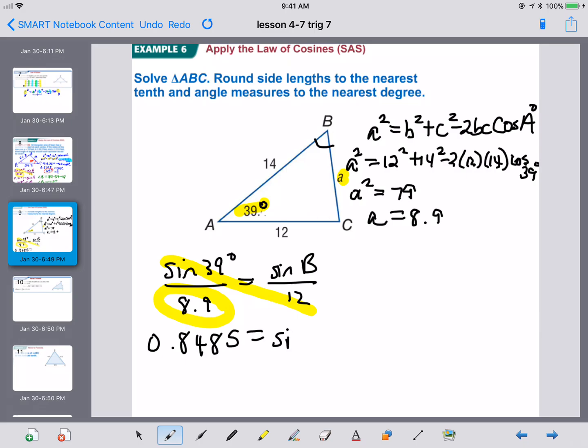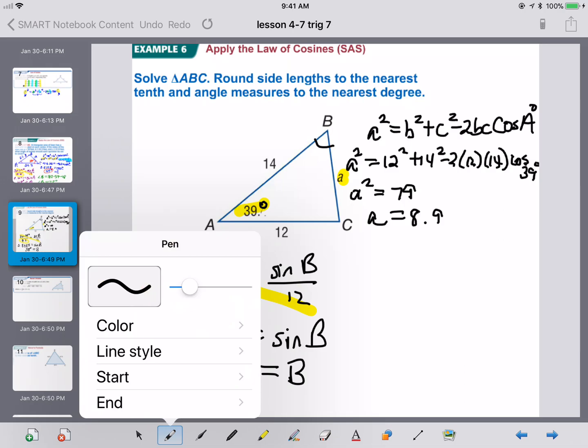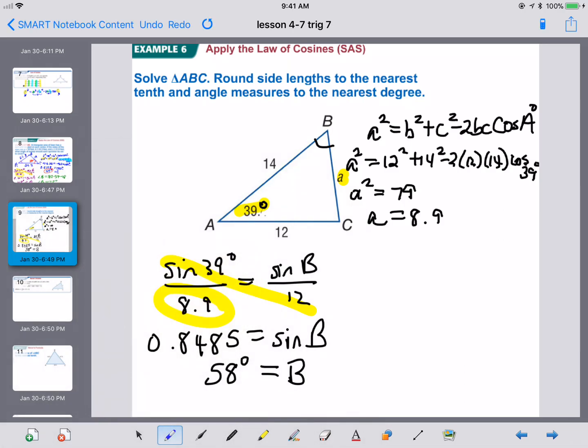0.8485 is the sine of B. To find B, you're going to inverse sine that decimal. So you're going to press second sine on most calculators of that decimal 0.8485, and it's approximately 58 degrees. Now angle C is nice because for angle C we can just use our 180 rule. So angle C is 180 minus 39 minus 58, which is 83 degrees.